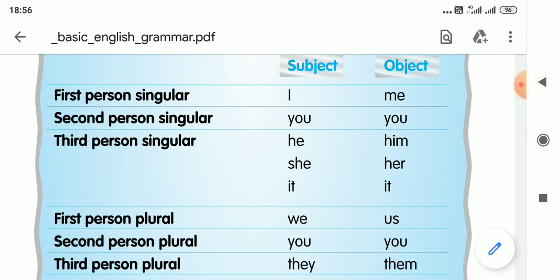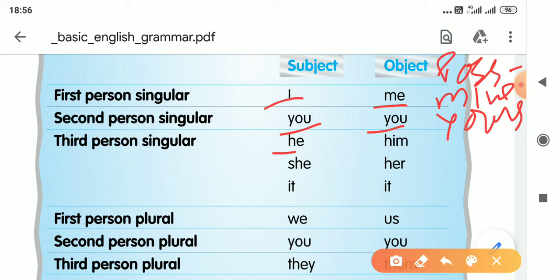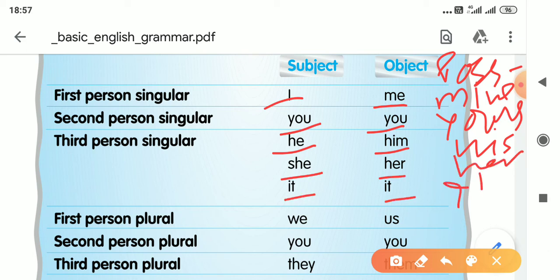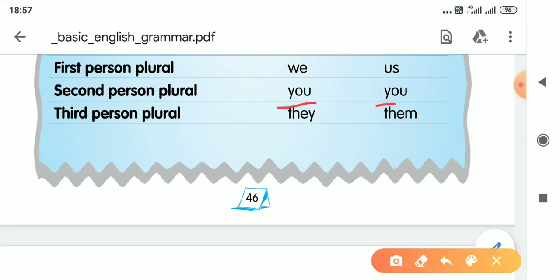Complete the spelling. Okay. So I, me, mine, you, yours, he, him, his, she, her, it, its, we, us, ours, you, yours, they, them, theirs. So these are three cases.